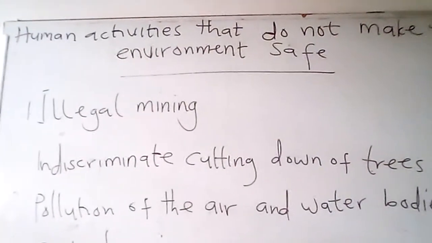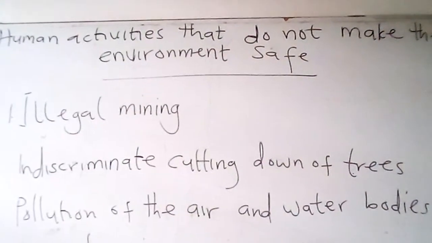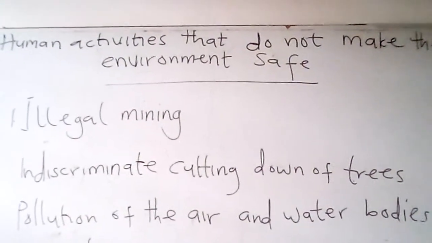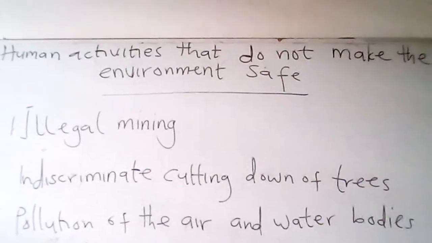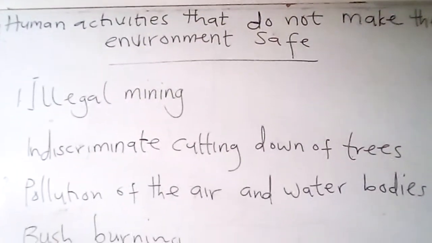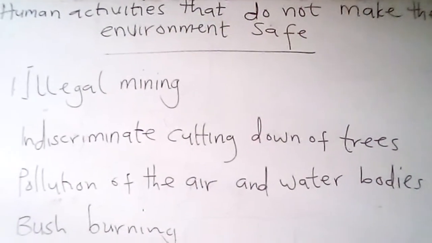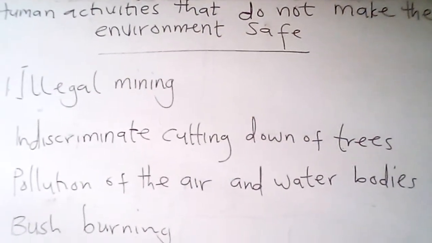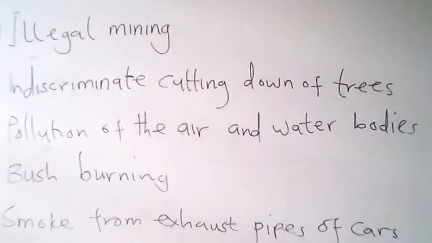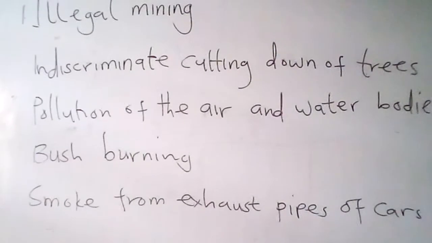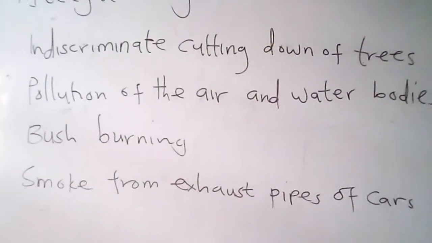Now let's look at some of the things that we do as humans that put the environment in danger. Human activities that do not make the environment safe: one is illegal mining, that is galamsey. Two is indiscriminate cutting down of trees. Three is pollution of the air and water bodies. Four is bush burning. Five is smoke from exhaust pipes of cars.